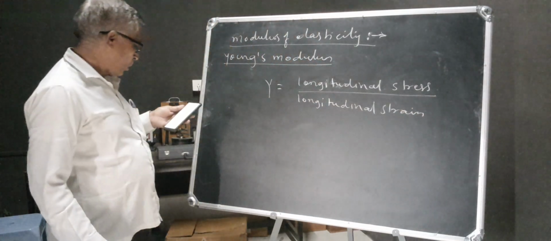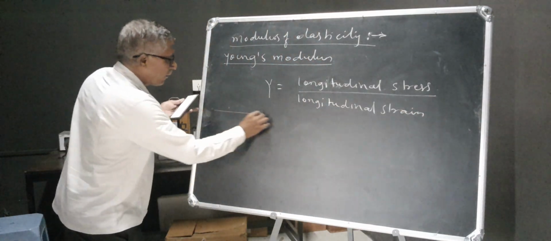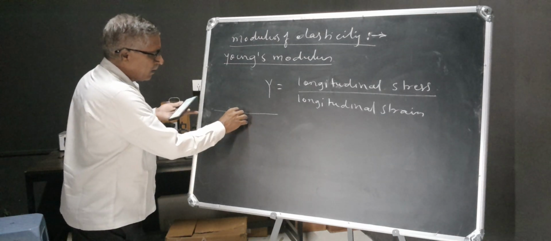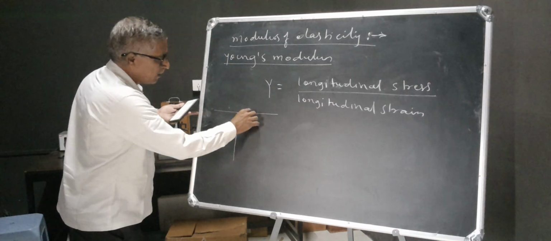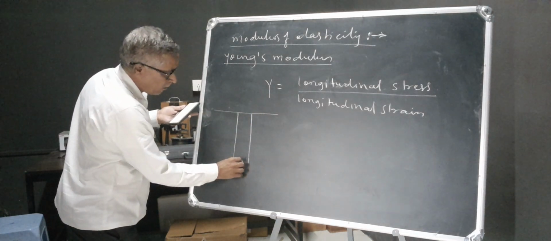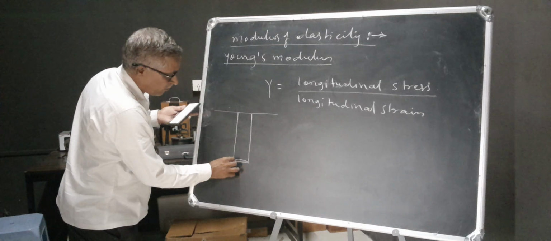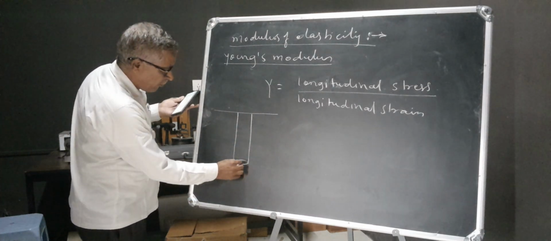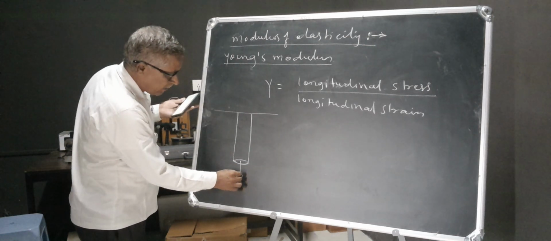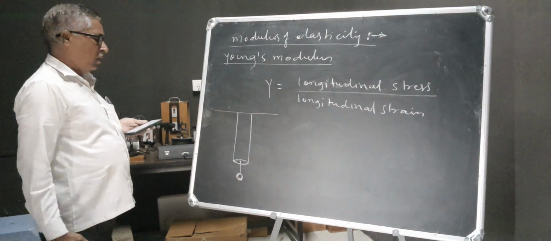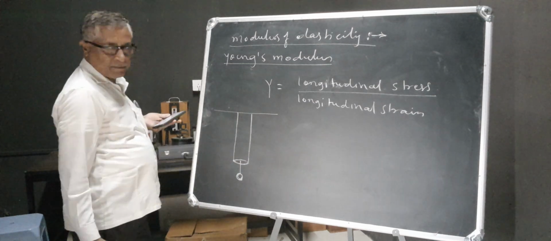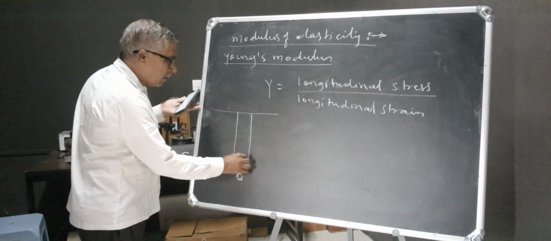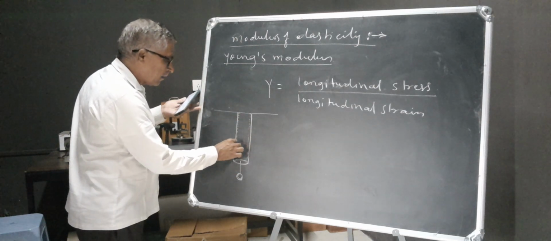This can be understood from the figure. We have taken a wire rope, and at the free end of this wire rope we hang a weight. Due to this weight, the wire gets elongated and its shape gets deformed as shown in the figure.